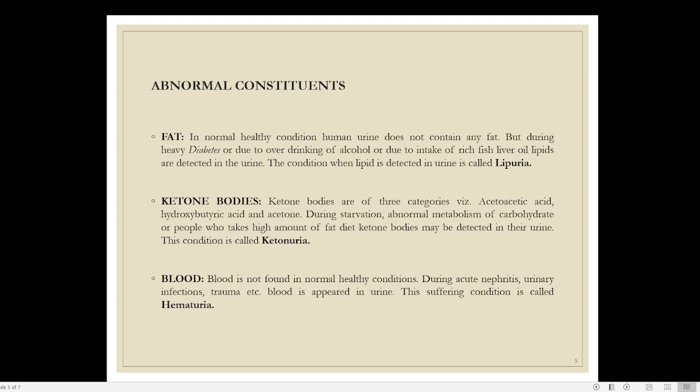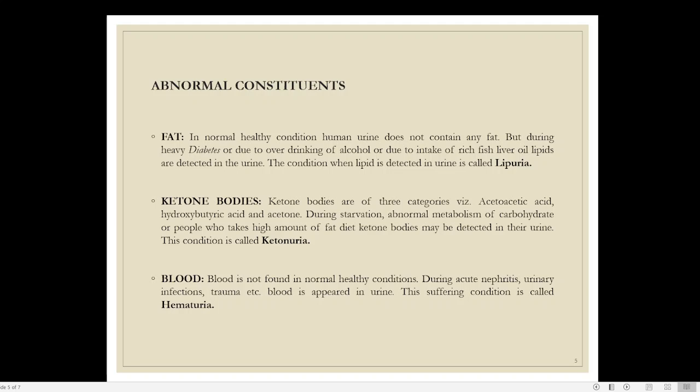Then we have ketonuria. Ketonuria simply means the presence of ketone bodies. Here there are three important ketone bodies: acetoacetic acid, hydroxybutyric acid, and acetone. These are the three different ketone bodies. Normally they are produced in your body when fat metabolism is happening in your body. So that will produce acetoacetic acid, hydroxybutyric acid, and acetone. So more ketone in your urine leads to ketonuria.